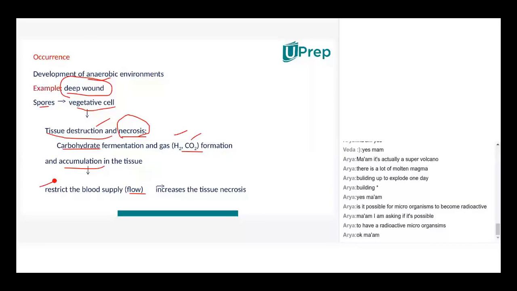The best example is a deep wound. They started as spores, minute structures on the superficial side of the wound, and the wound was not treated properly. It was not washed, not taken care of properly, not given proper medication. Then all these stages may happen, and ultimately it may result in increased tissue destruction and cut off blood supply to the wounded part, and the whole part where the wound happened has to be removed, what we call amputation. So this is an example where microorganisms can grow in unfavorable conditions also.